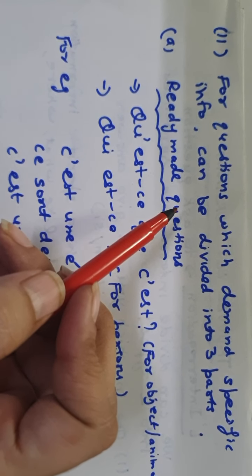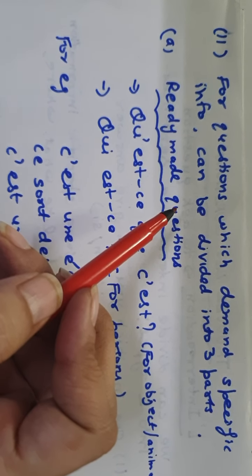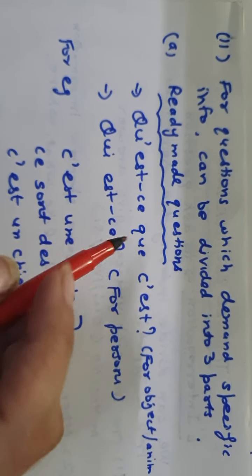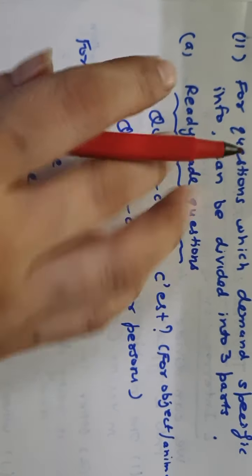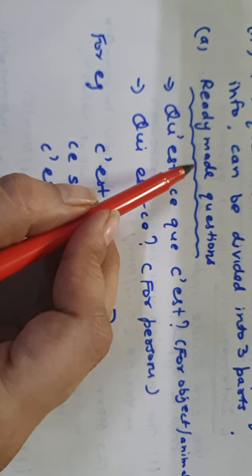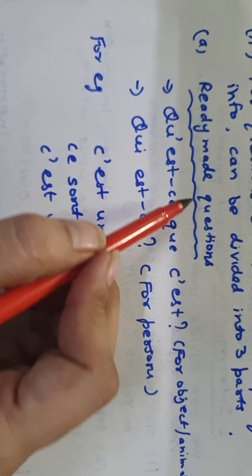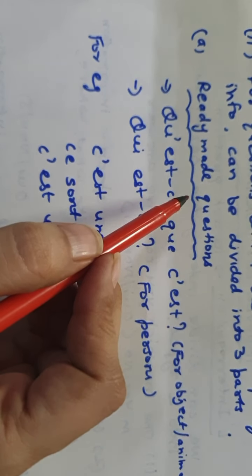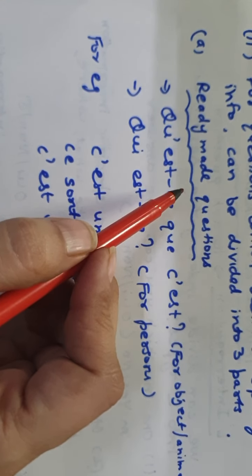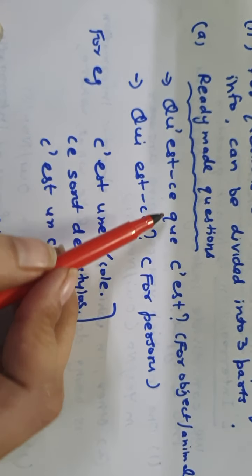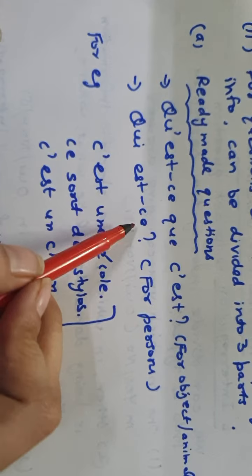Okay, so there are various questions in which some kind of information has been asked. For that, they can be divided into three parts. First, there are questions which are ready-made questions. These are the basic questions that you learned, I think, in your class 6 only. First question is qu'est-ce que c'est and second question is qui est.